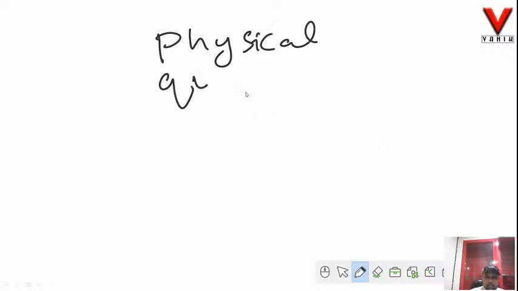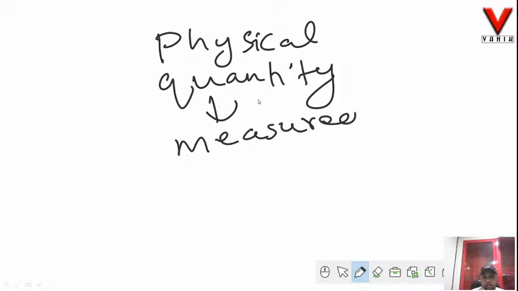Well, so we'll deal with what is known as physical quantity. Physical quantity is nothing but anything that can be measured. So the key term here to understand is measure. Say if I give you an instance, you go to the market and buy 1 kg of apples. That 1 kg is nothing but the mass of the apples that you have bought.